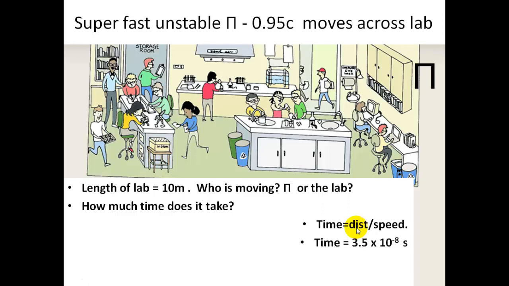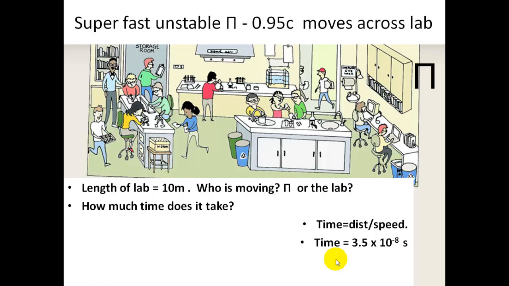Now let's say we have a stop clock and we measure the time taken for us. The time taken for the pion to get across is 3.5 times 10 to the minus 8 seconds. It travels this distance, which is 10 meters, at 0.95 times the speed of light. In other words, 0.95 times 3 times 10 to the 8. And we find out that the time is 3.5 times 10 to the negative 8 seconds.